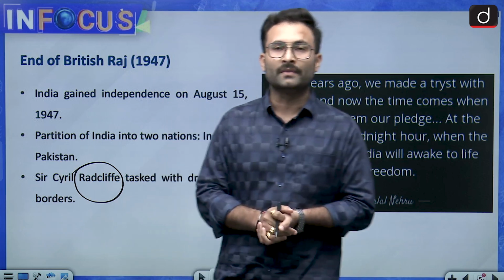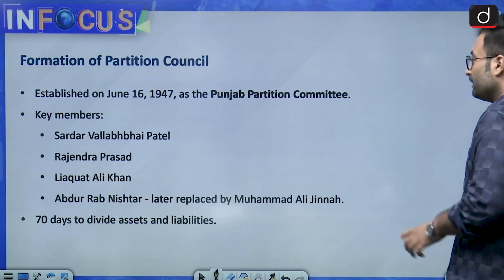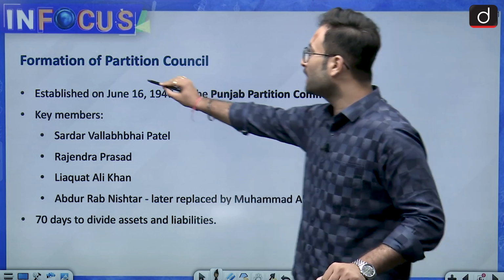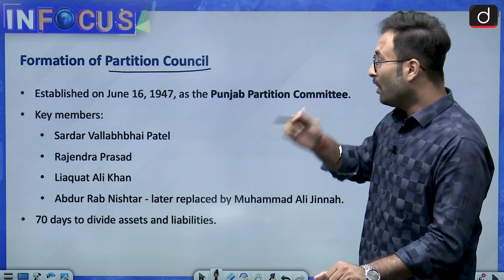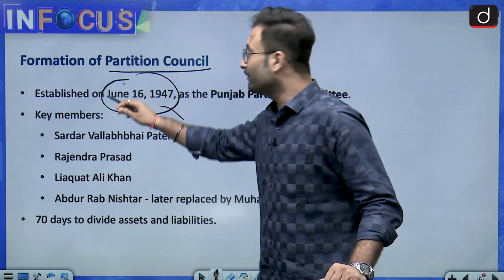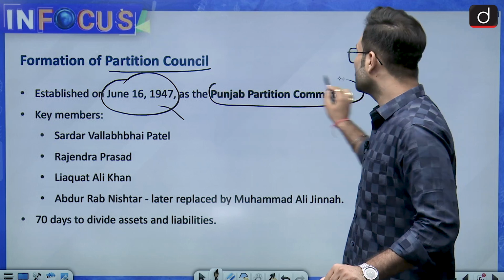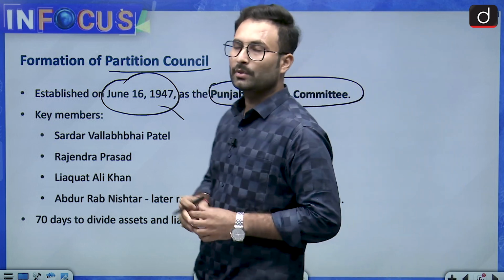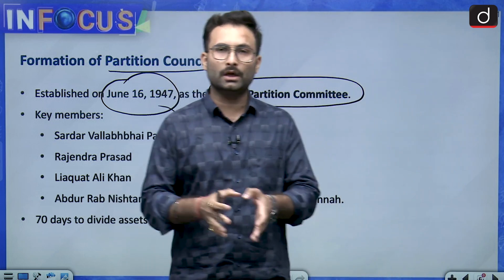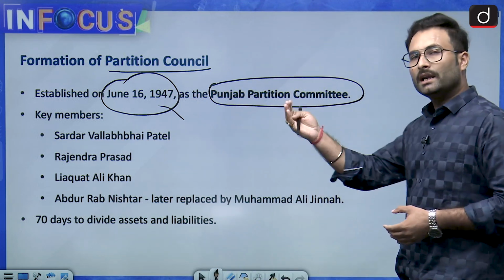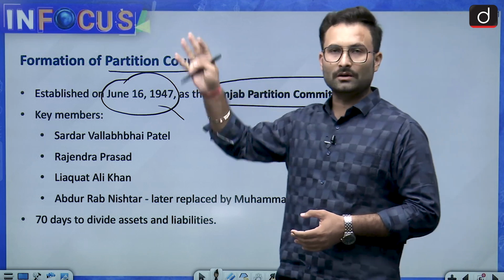Now coming to the next part. When partition happened, we had to divide the assets. For that the Partition Council was established on 16th of June 1947. Initially this council was established as the Punjab Partition Committee, because Punjab was on the border of India and Pakistan, but later on it was converted into a Partition Council.